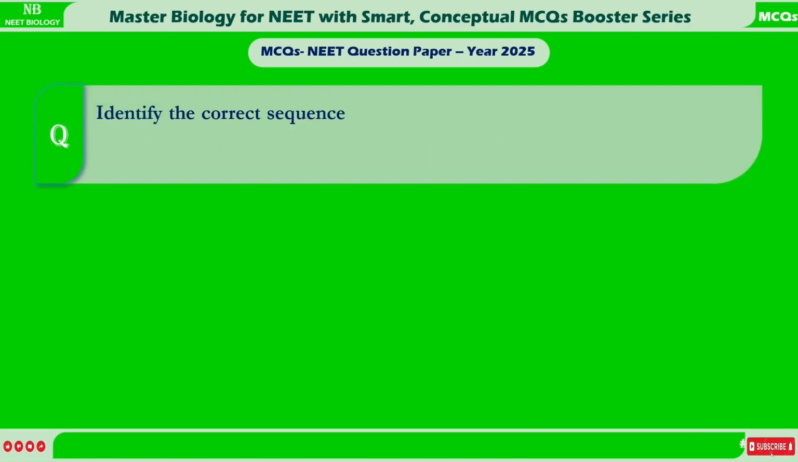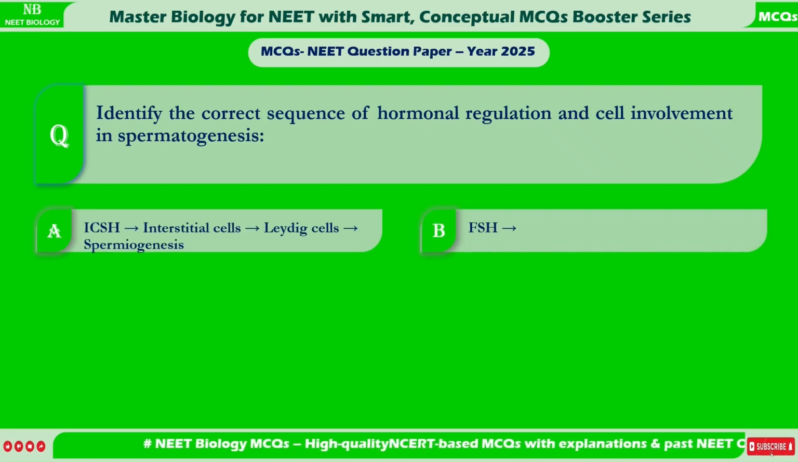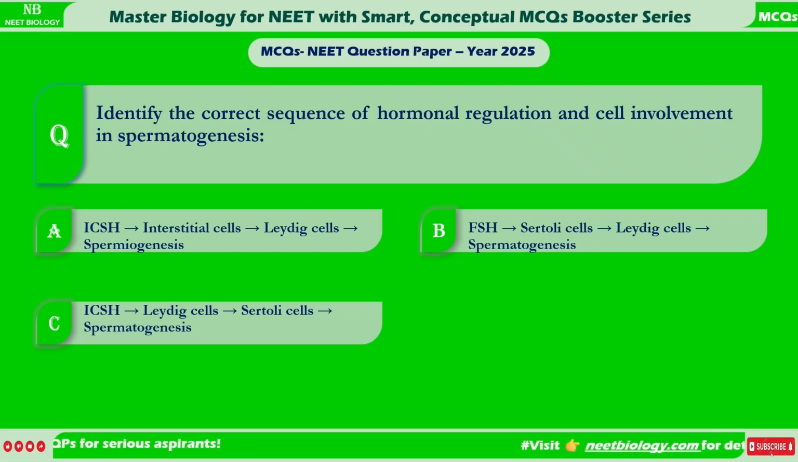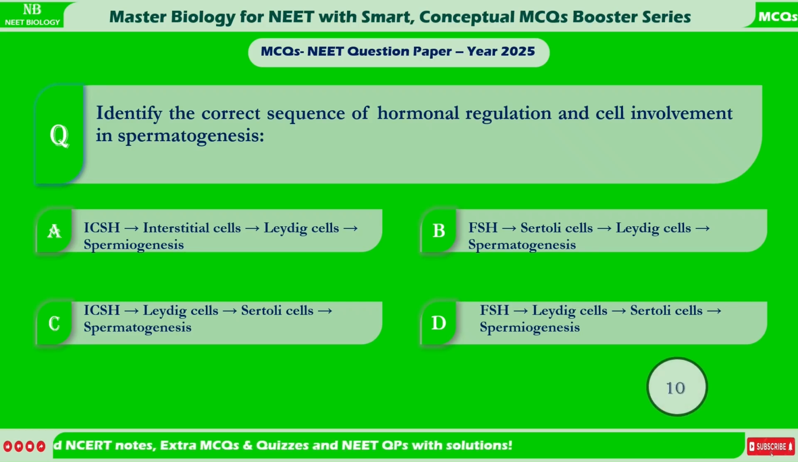Identify the correct sequence of hormonal regulation and cell involvement in spermatogenesis. A. ICSH, interstitial cells, Leydig cells, spermiogenesis. B. FSH, Sertoli cells, Leydig cells, spermatogenesis. C. ICSH, Leydig cells, Sertoli cells, spermatogenesis. D. FSH, Leydig cells, Sertoli cells, spermiogenesis.